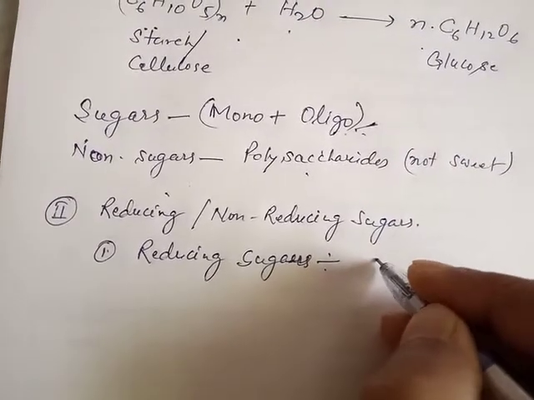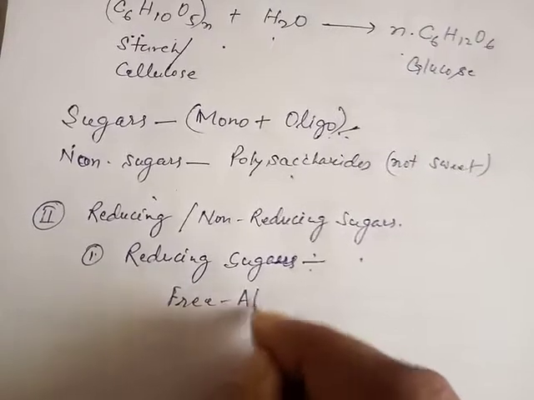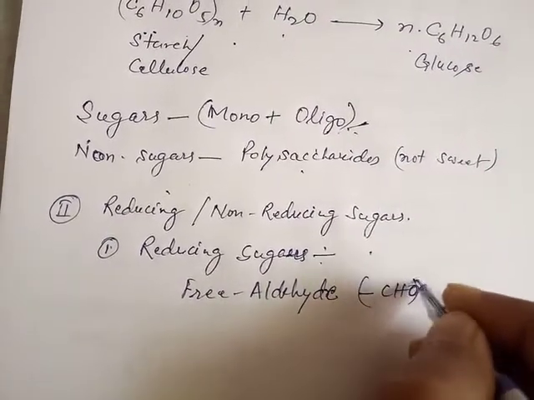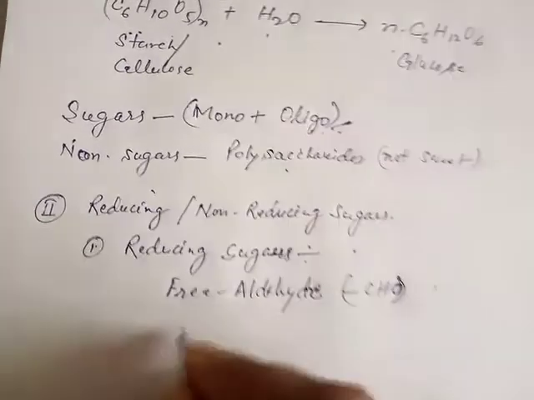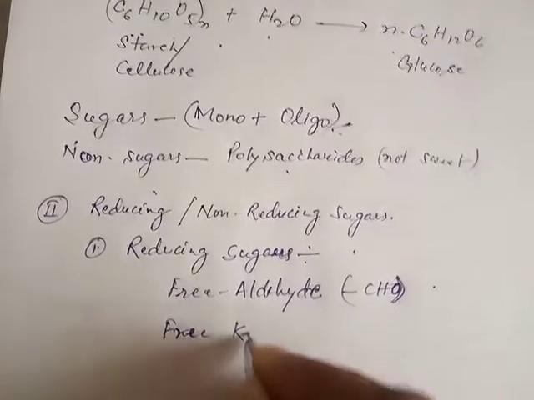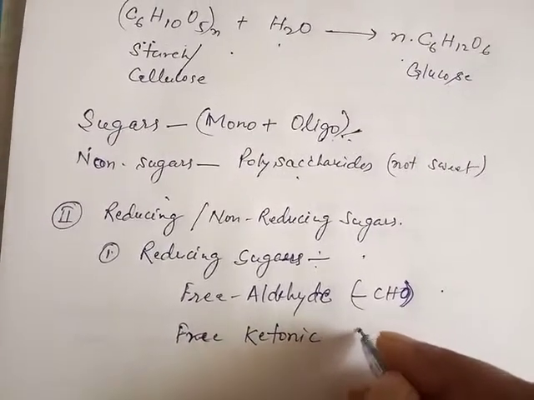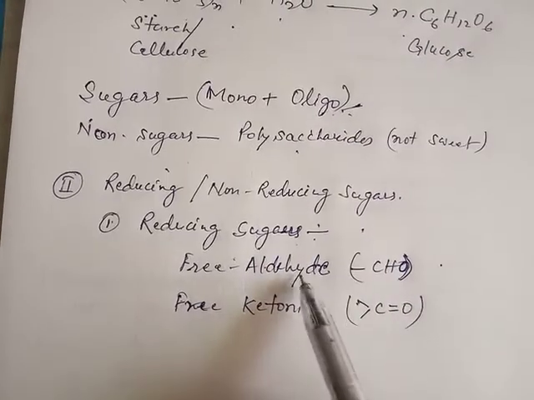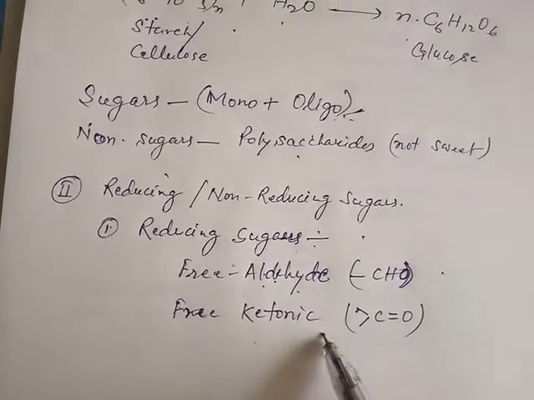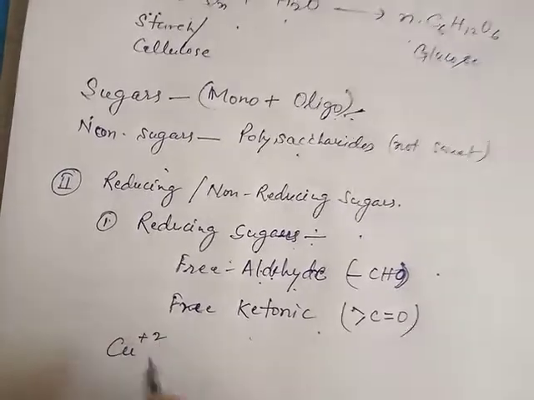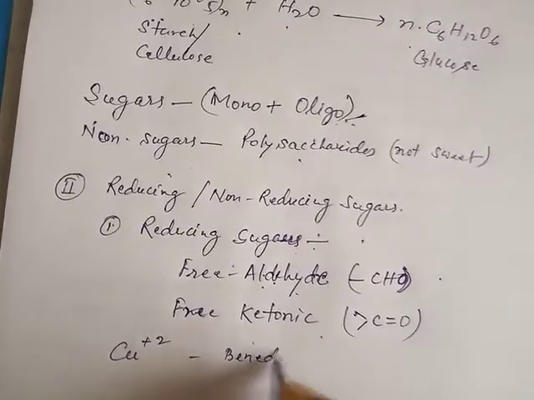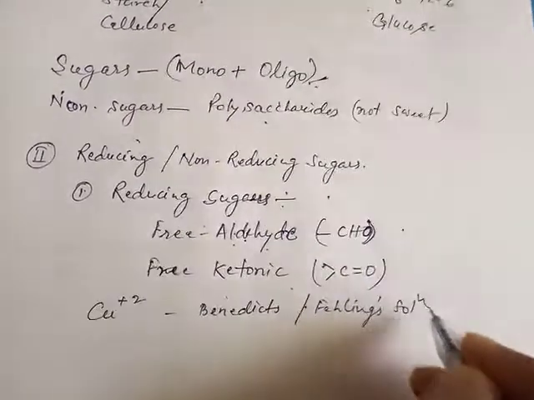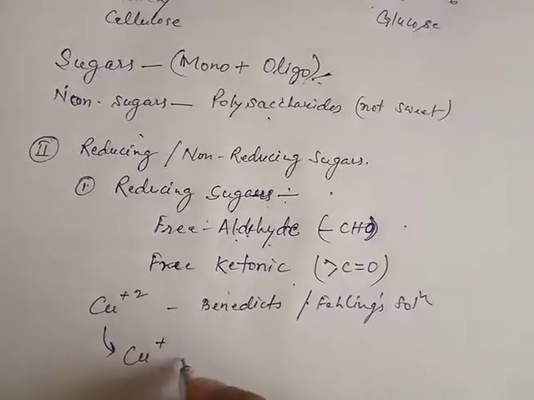When the sugar has a free aldehyde group or free ketonic group, then the sugar is said to be a reducing sugar, because due to the presence of this free aldehydic or free ketonic group, it can reduce the cupric ions of Benedict's or Fehling's solution into cuprous ions.